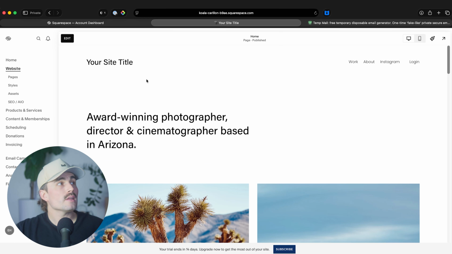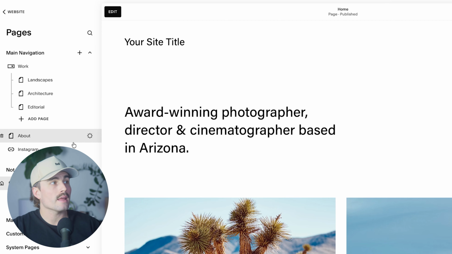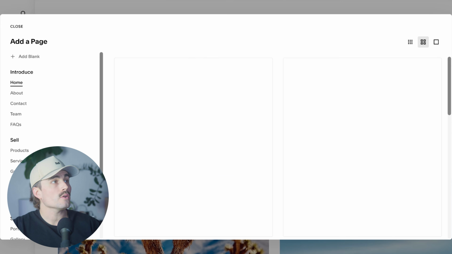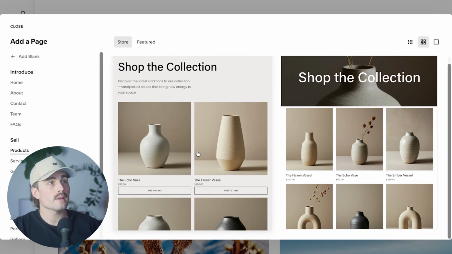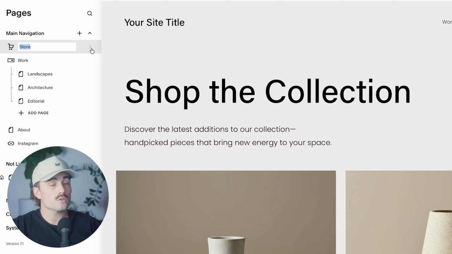So let's get out of this. Now, again, let's click on pages right here. So we've got work, which has some subpages under it like landscape, architectural, editorial. And it looks like so far there is not a product page. So let's create that. Let's add a product page. I'm going to click right here and click on products. I'll choose this one on the left-hand side here. And there we go. We now have a store.